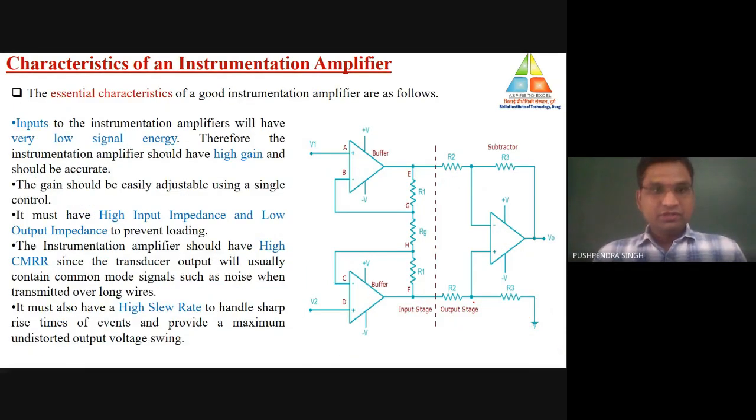So what is actually the instrumentation amplifier? These are some characteristics as we have discussed here: high gain, high input impedance, low output impedance, high value of the CMR and high value of the slew rate. As I told you, whatever the characteristics of the IC741, the same characteristics apply to the instrumentation amplifier.